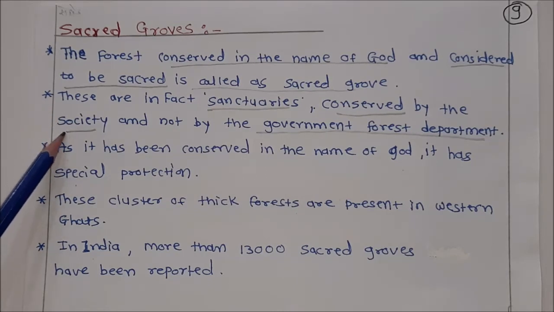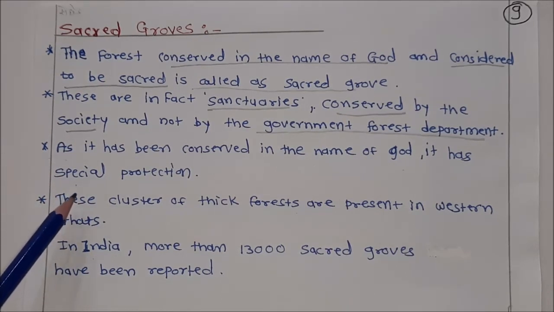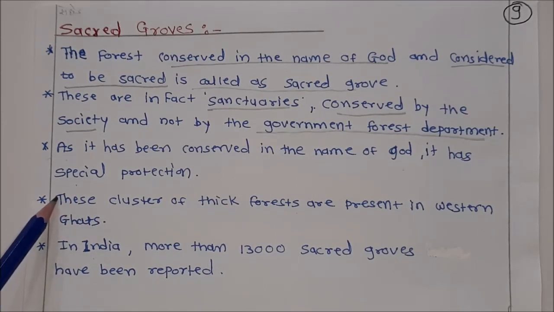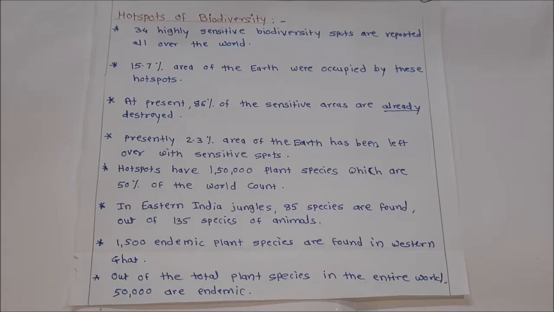As they have been conserved in the name of God, they have special protection. These clusters of thick forests are present in the Western Ghats. In India, more than 13,000 sacred groves have been reported.